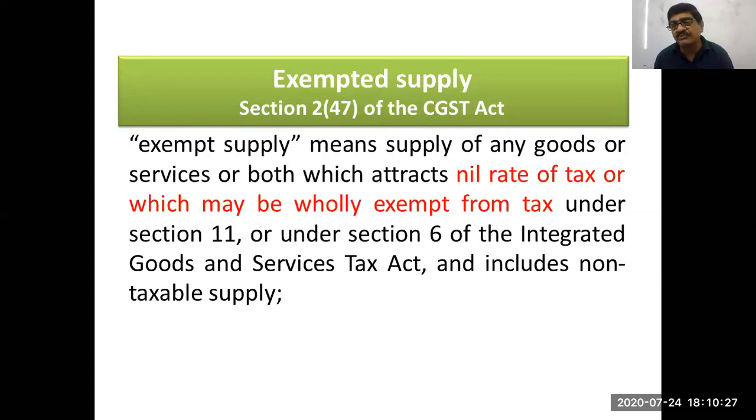In the exam, it is not so important, but it is very important for the purpose of understanding, because what it is saying is that exempt supply means supply of any goods or services which attract either nil rate or which are fully exempted, and even non-taxable supply is covered in exempted supply. So three things are covered in exempt supply. Number one, non-taxable. Number two, nil rate. Number three, fully exempt.